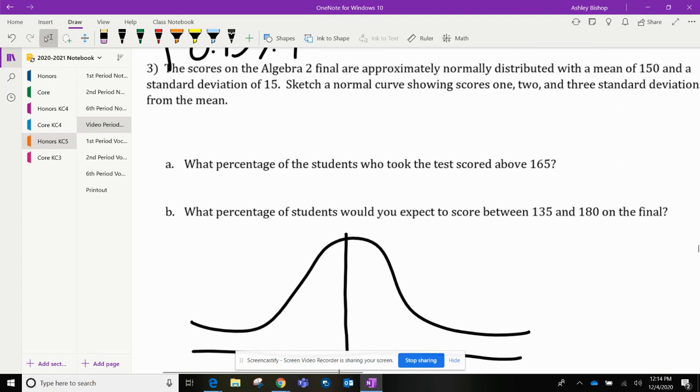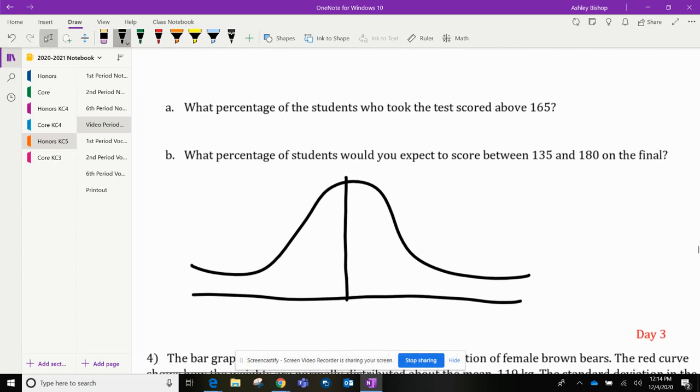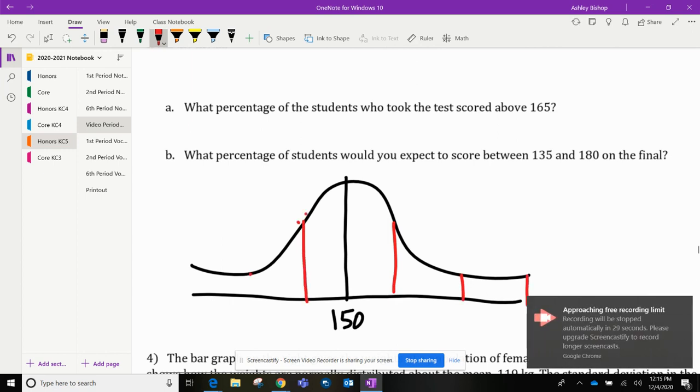So my mean here is 150. And then remember, I draw 3 lines on each side. 1, 2, 3, and 1, 2, 3.